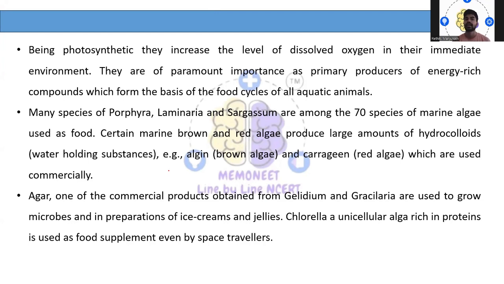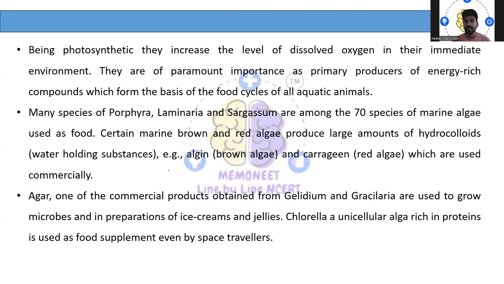They are very important as primary producers of energy rich components which form the basis of the food cycle for all aquatic animals. That is, the algae are also rich in energy, and some algae are consumed by aquatic animals. So therefore they act as a primary source of energy rich food.